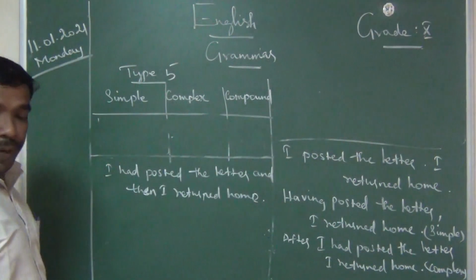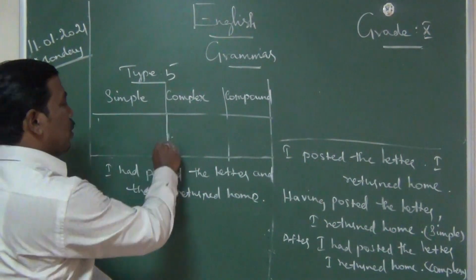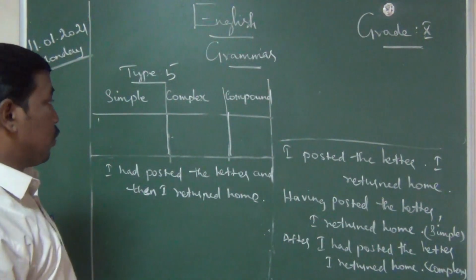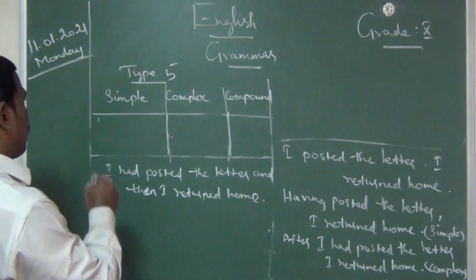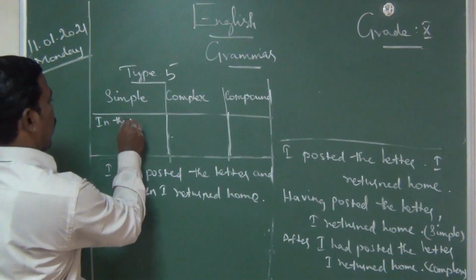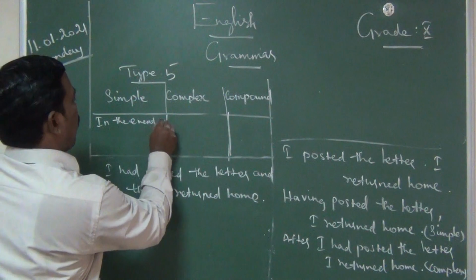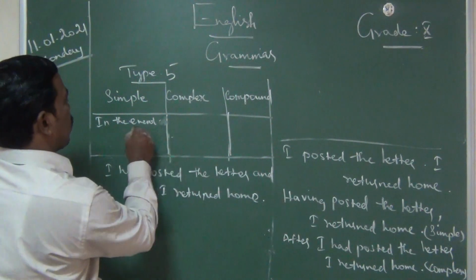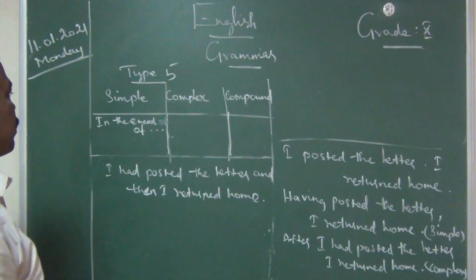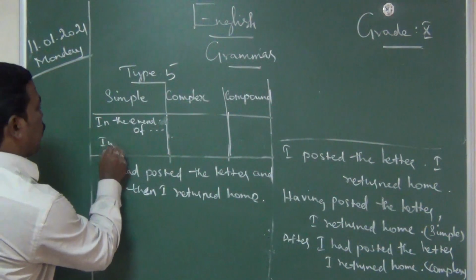For condition, we have one positive and another one is negative. So what positive we should use, what negative we should use, we will see. Here, what is the first keyword? In the event of, in case of.